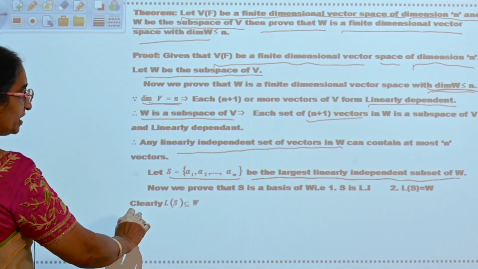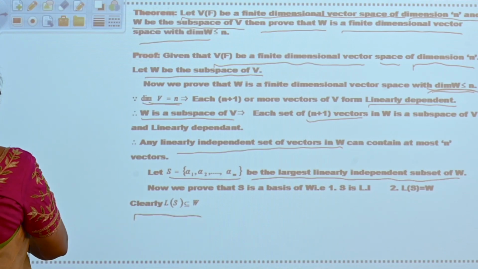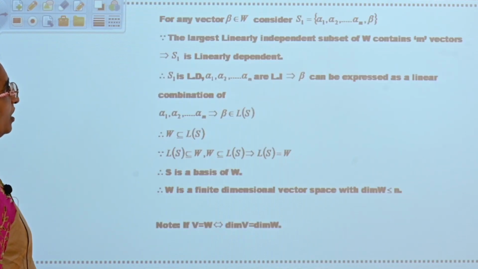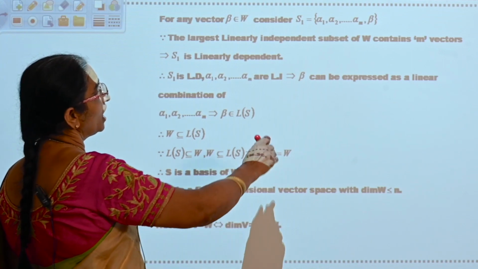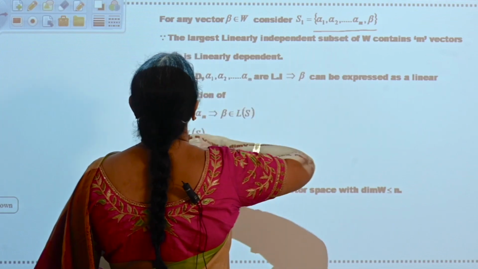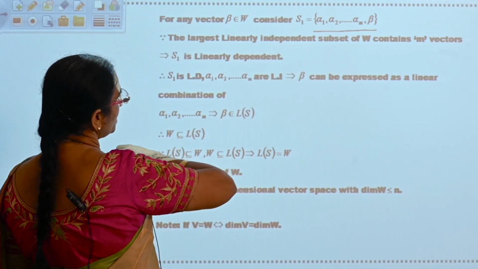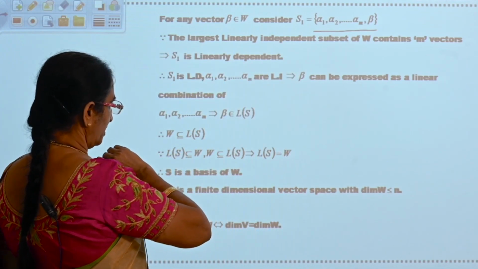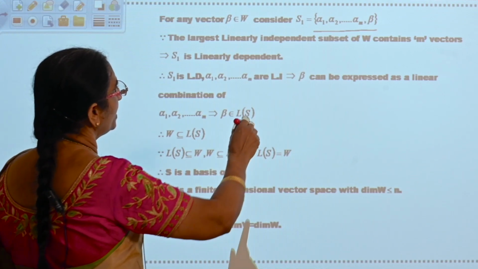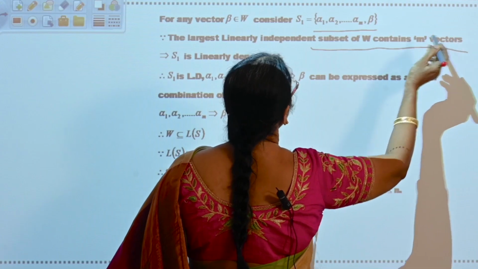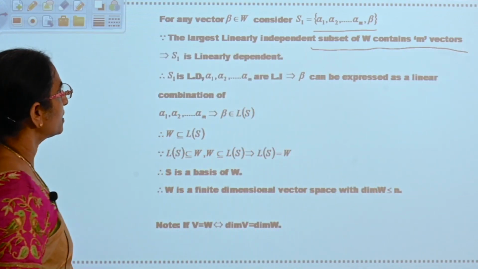Okay. Now clearly L of S is proper subset of W, is it? Now let beta belongs to W and S1 is equal to alpha 1, alpha 2, alpha m, beta. The largest linearly independent subset of W contains m vectors, is it?